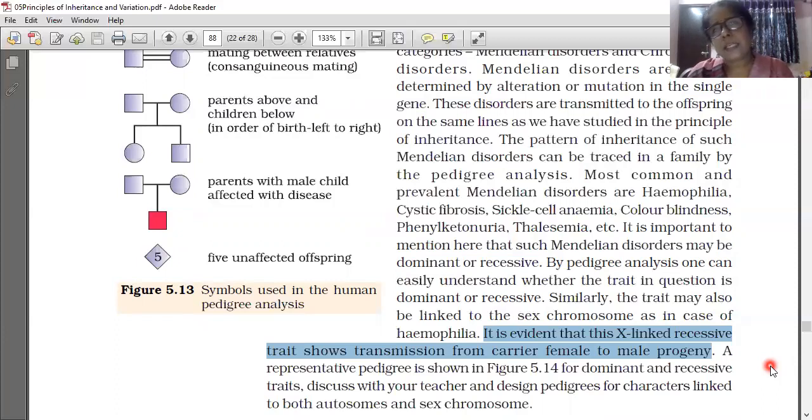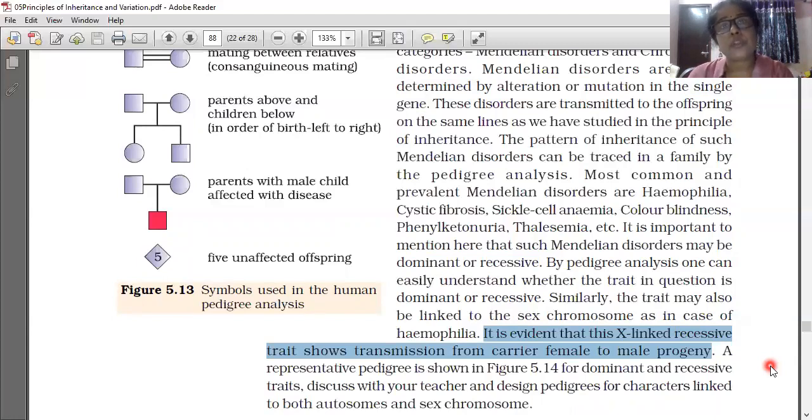As it is X-linked, we know that there are two X chromosomes in female. And this gene is a recessive one only. The gene controlling hemophilia is recessive. So in female, one dominant X chromosome is also there, so the dominant one only gets the chance to express.